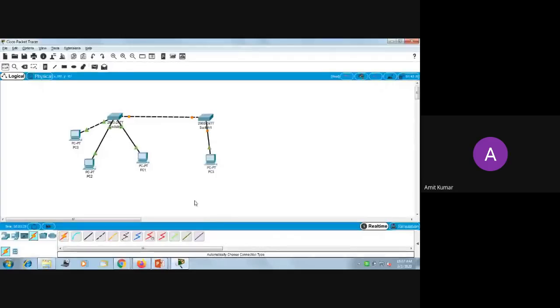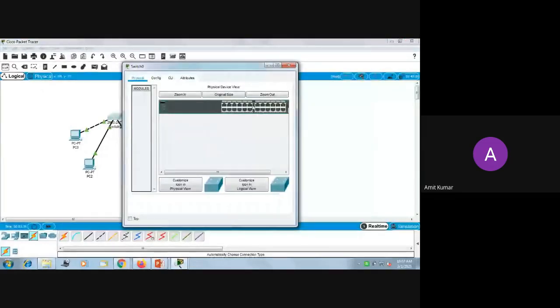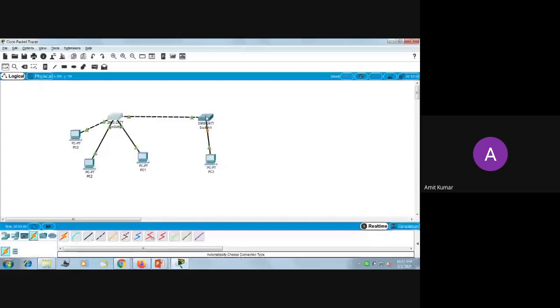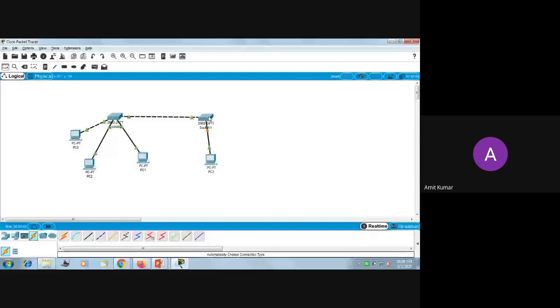For example, in this switch, if you click here, you will get the number of ports. Here you can see 12 here and 12 here, so 24 ports are there. If you want to increase the number of ports, you can connect another switch. Now if this switch is connected, 24 plus 24 is 48, minus 1, so 47 PCs can be connected together, and they can be used to send a message from one PC to another PC. So all these PCs are connected with each other. That's why we are going for the switch network.